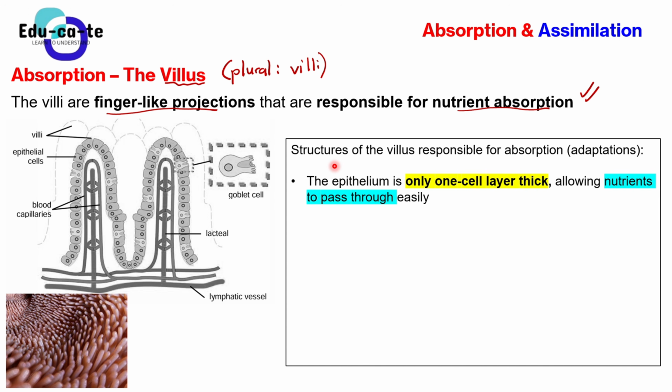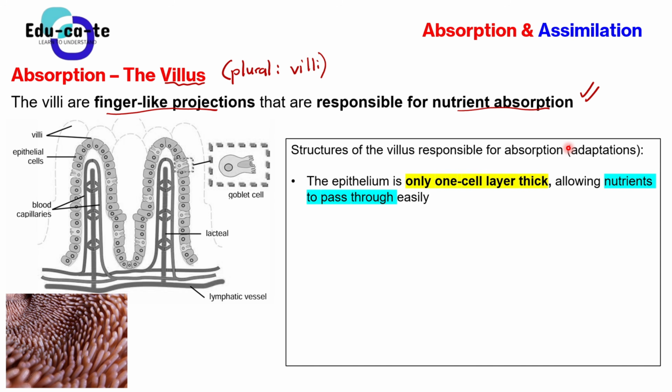Most of the times you know the answer, but you don't really understand the question. When they ask it, they would say, give us the adaptations, or the structural adaptations of the villus for absorption. When they say structural adaptation, or structural suitability, what are they talking about there?